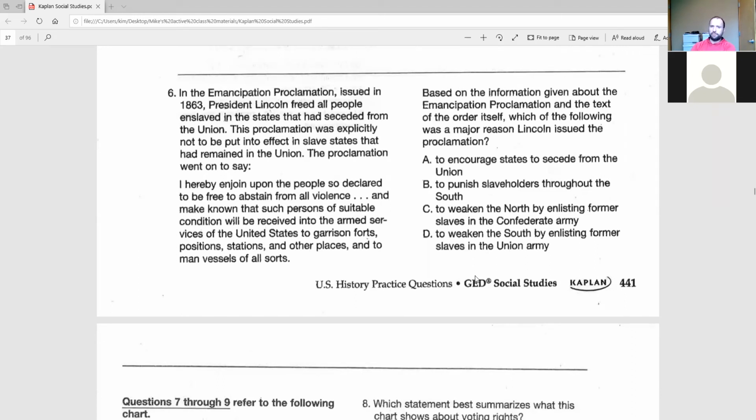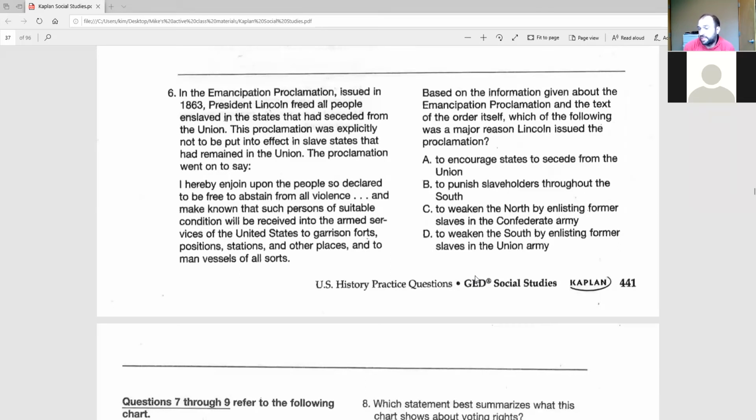So if you throw out A and C, we look at the two left that deal with either punishing the South or weakening the South, and let's look at what seems to be the best answer. B, to punish slaveholders throughout the South. Or D, to weaken the South by enlisting former slaves in the Union Army. Okay? So both could be argued to be right.